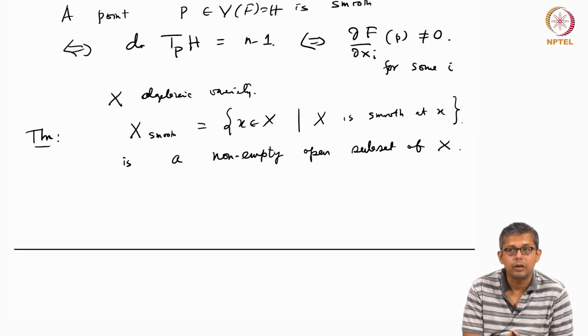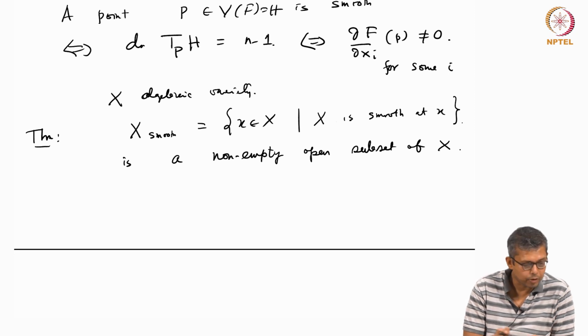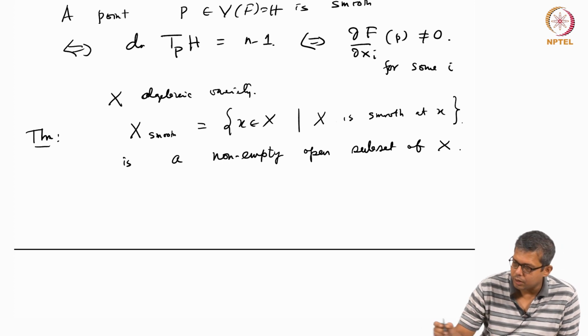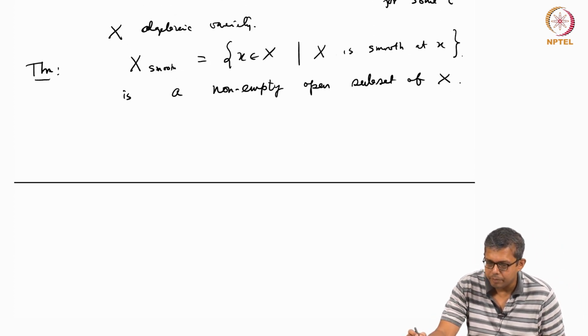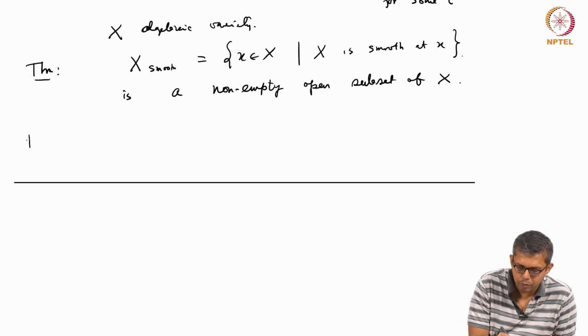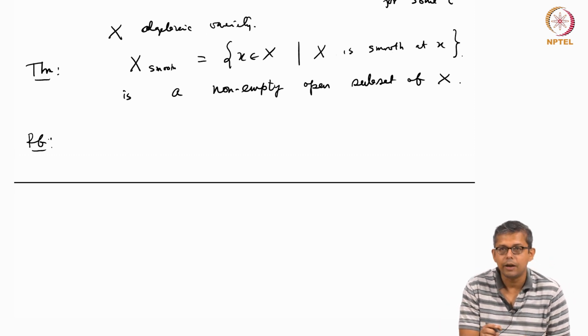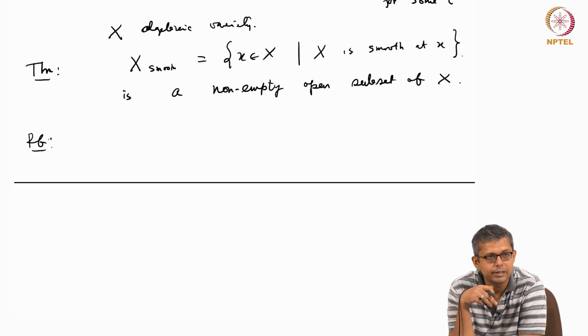I don't know whether in commutative algebra you have seen this result. The point is that I want to reduce the proof to the case when X is a hypersurface.